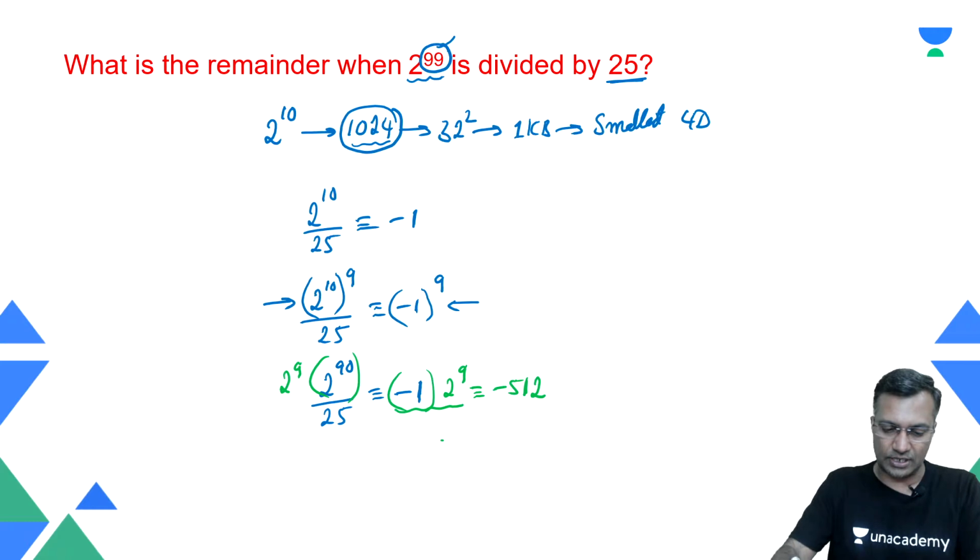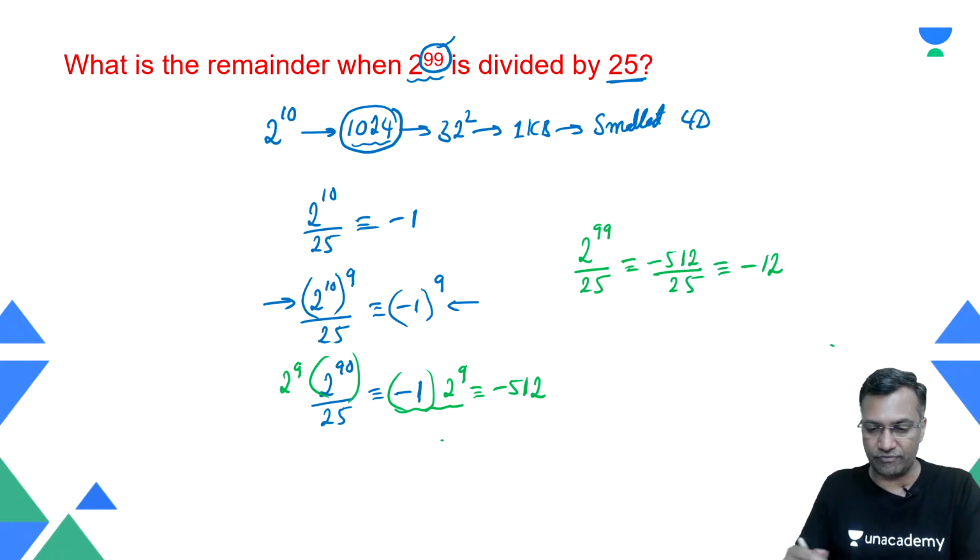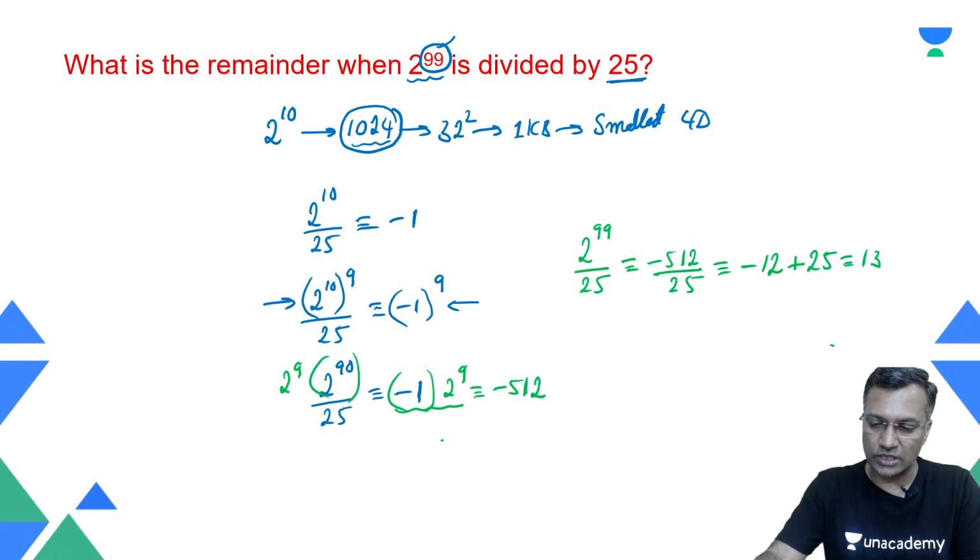So technically you are trying to say that 2 raised to power 99 when divided by 25, the remainder is minus 512. Reduce the multiple: divide this by 25, you will be left with minus 12, because minus 500 is divisible by 25. Minus 12 is what you are left with. But is that the final answer? No. The final answer is to add back the divisor. What is the divisor? The divisor is 25. That brings us to 13.